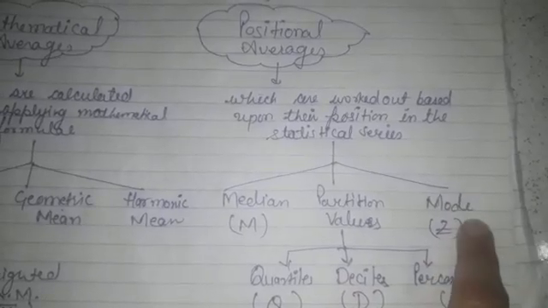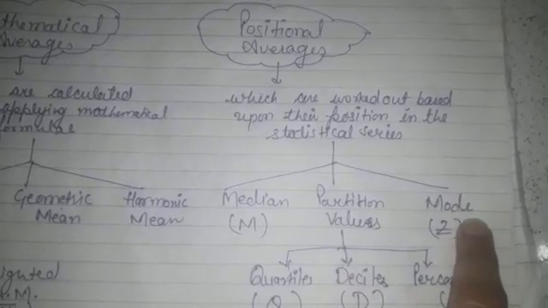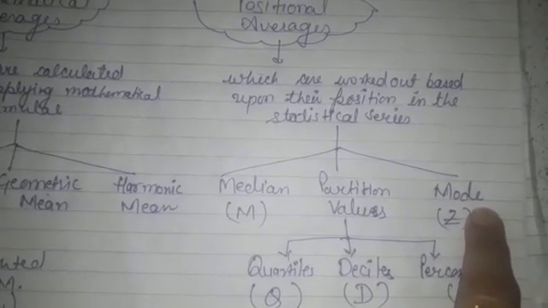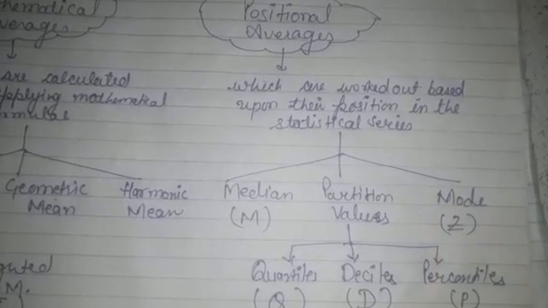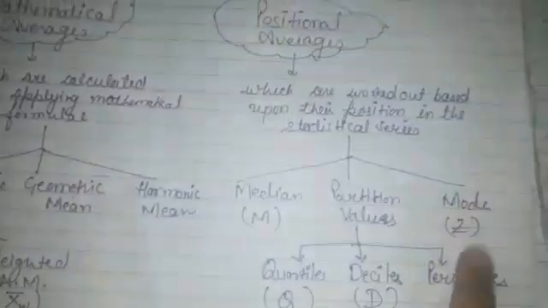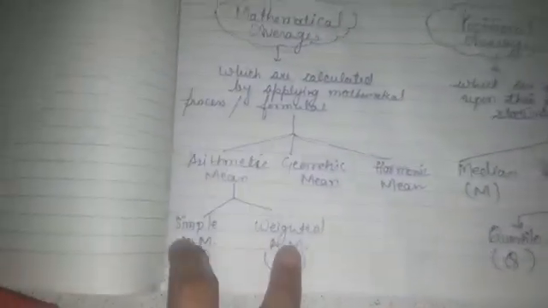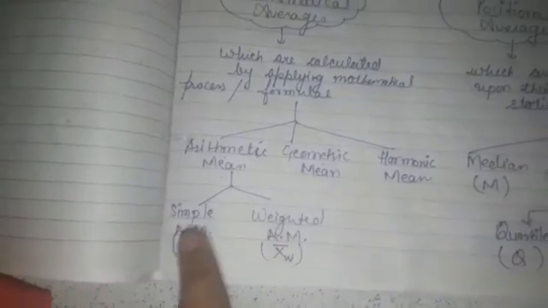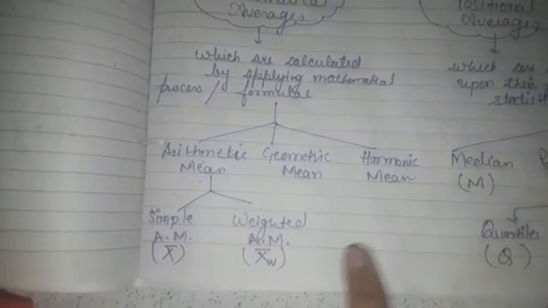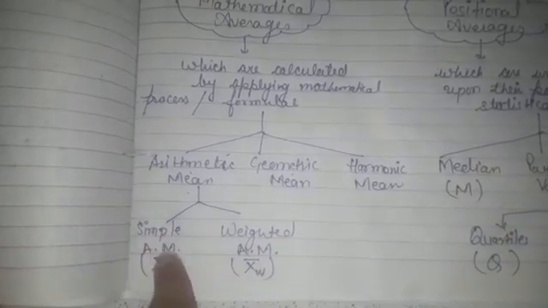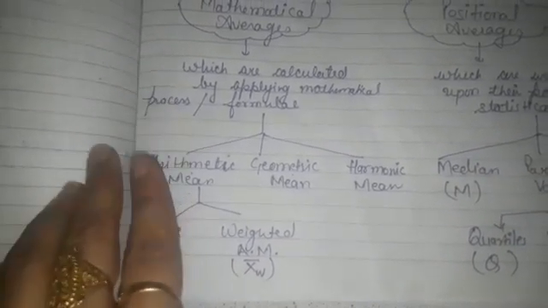And mode refers to that average which occurs most frequently in the series. Means whose repetition is much more in the series. That value is known as mode. Clear? All these positional averages we are going to study in our chapter 10. Here in chapter 9 we have to focus on arithmetic mean only, that is simple arithmetic mean and weighted arithmetic mean. Today we are going to calculate the simple arithmetic mean in various series.